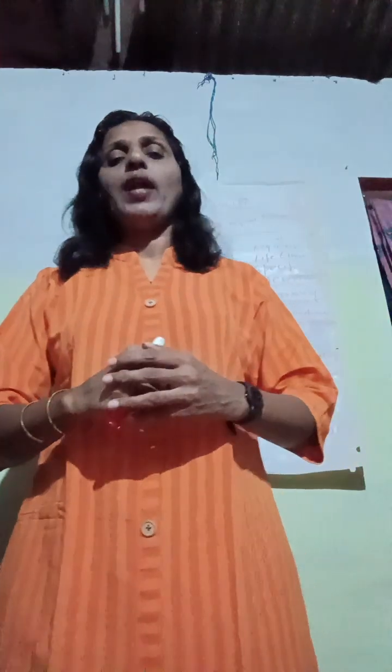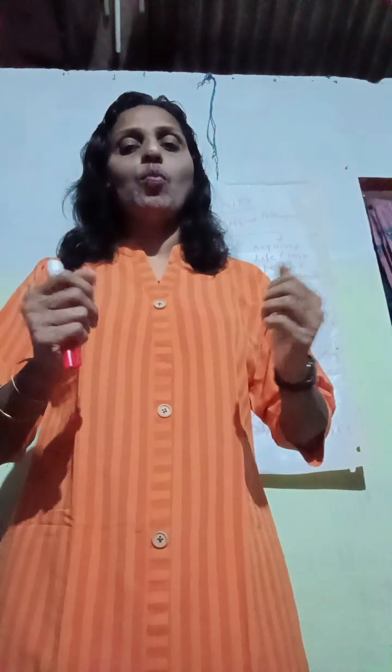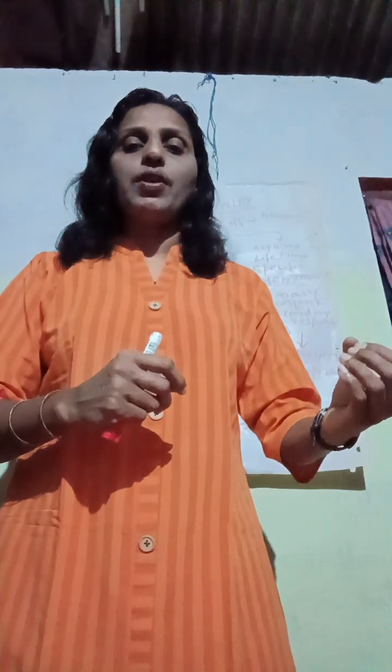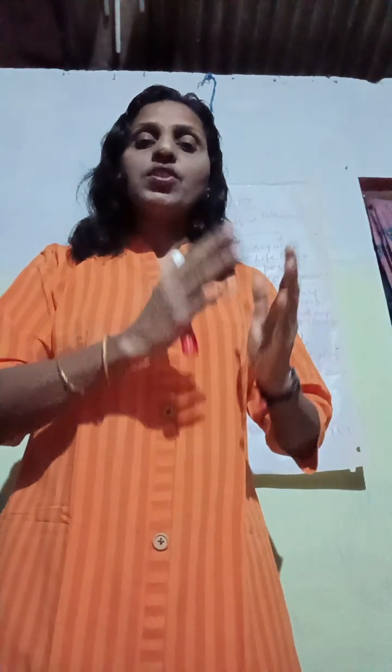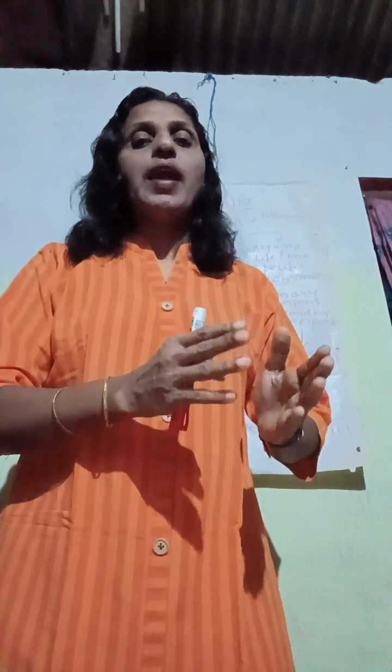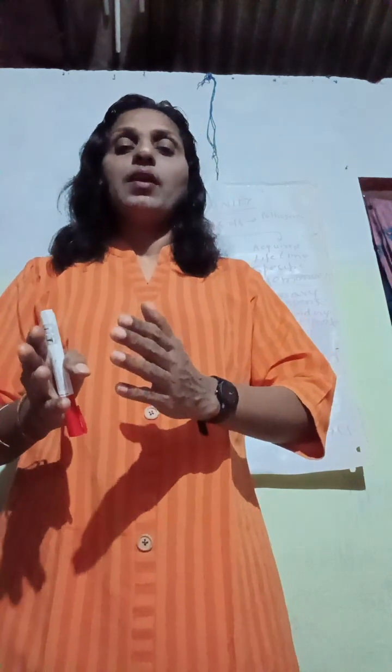Once again, acquired immunity can be divided into 2 main types, that is humoral immunity and cell-mediated immunity. And again we can divide acquired immunity into active immunity, where the host itself produces the antibodies, and passive immunity, where the antibodies are acquired by the host through an external source.